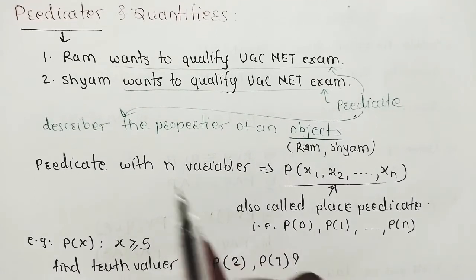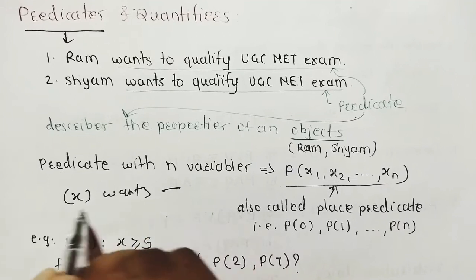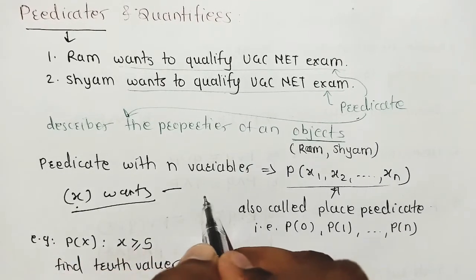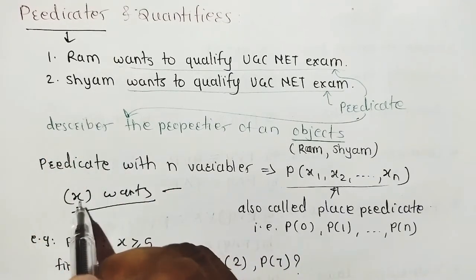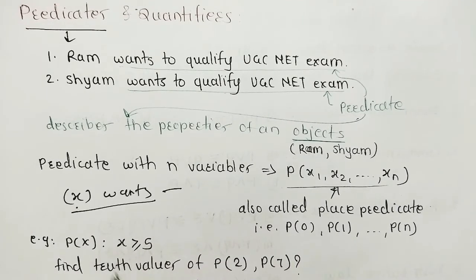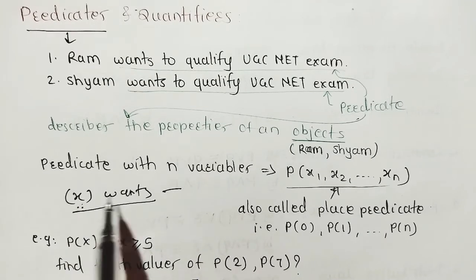If we take here X wants to qualify, okay, if we put X as Ram, then Ram wants to qualify UGC NET exam. If we put X as Sham, then Sham wants to qualify UGC NET exam, and other students also. Then predicate with n variables, we can put n variables for this predicate.